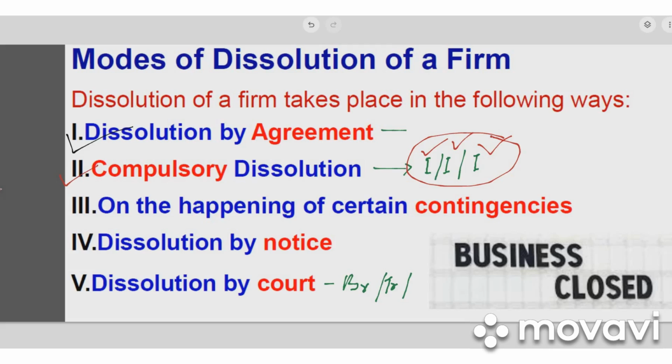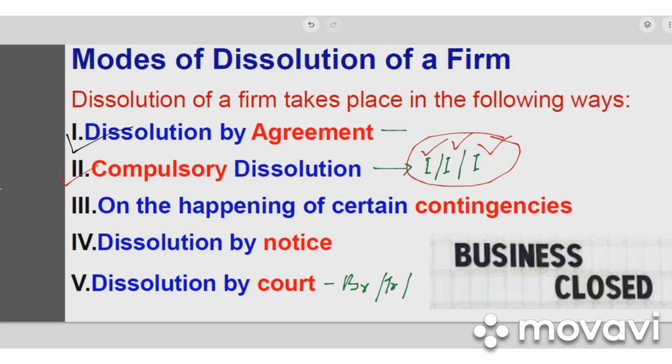Okay, now the third case, the partnership may be closed down due to some contingencies. When there are some emergencies taking place, some immediate situations take place, some contingencies come across, then the partnership has to close down the business.